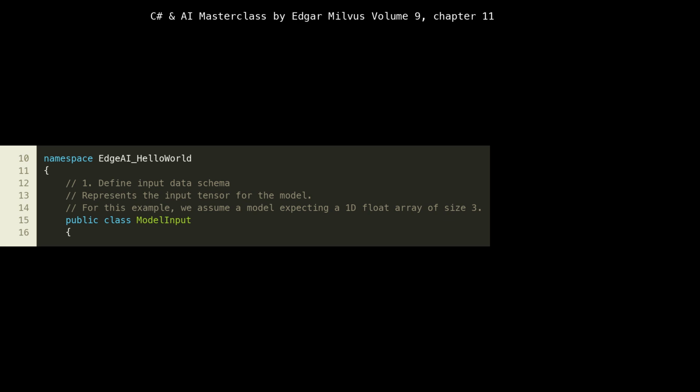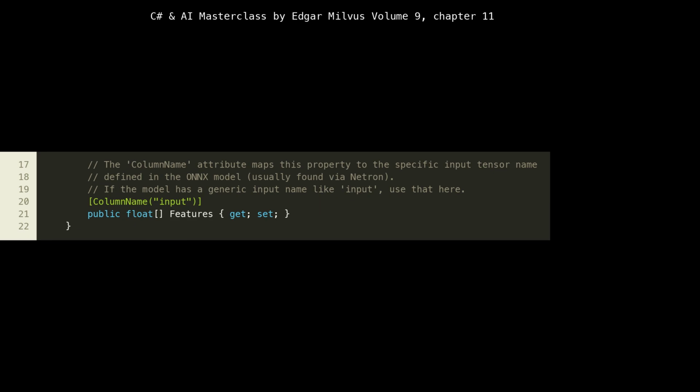Then, at line 12, we begin defining our model input class. This class is critically important because it defines the schema of the data that our ONNX model expects as input. We're telling ML.NET, hey, when you feed data into this model, expect it to look like this. If the actual input data doesn't conform to this structure, the model inference will fail.